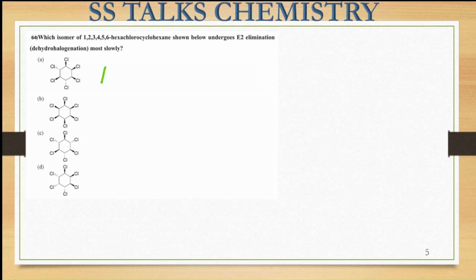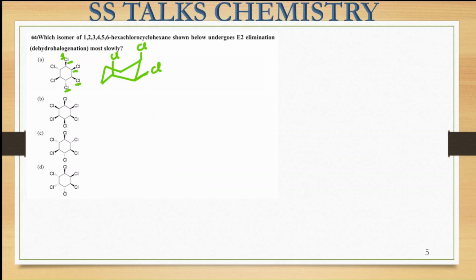Okay, so the molecule A, if I see, this is the one, right? So here this Cl, this is number 1, I am labeling it. This is present on the wedge side, which means it is present on the above side. The next Cl is also present on the wedge side, so it is on the above side. Again the third carbon is present on the wedge side.